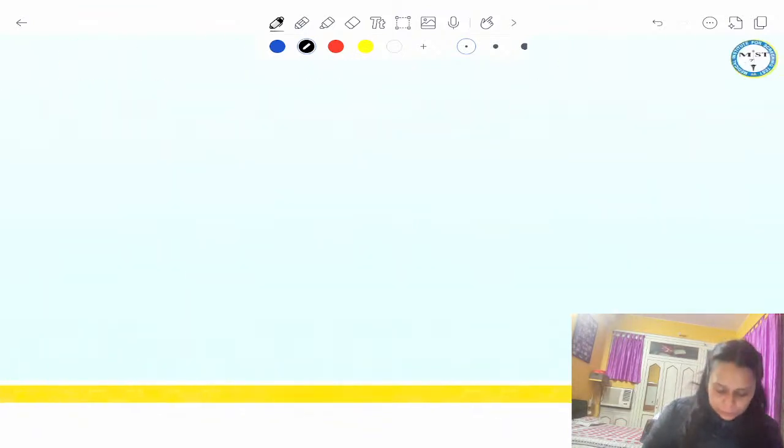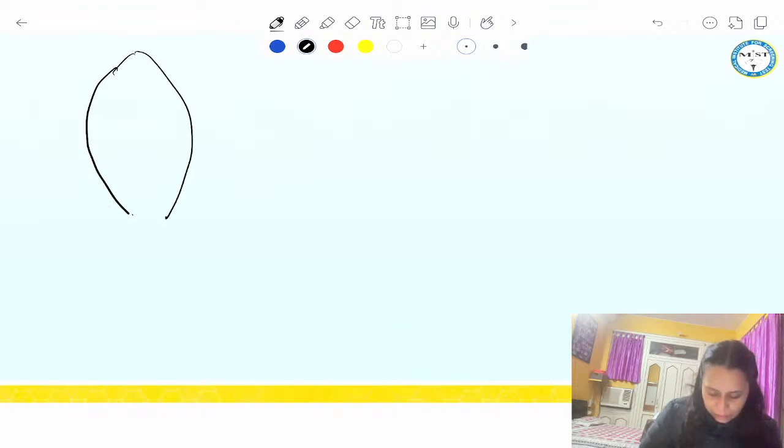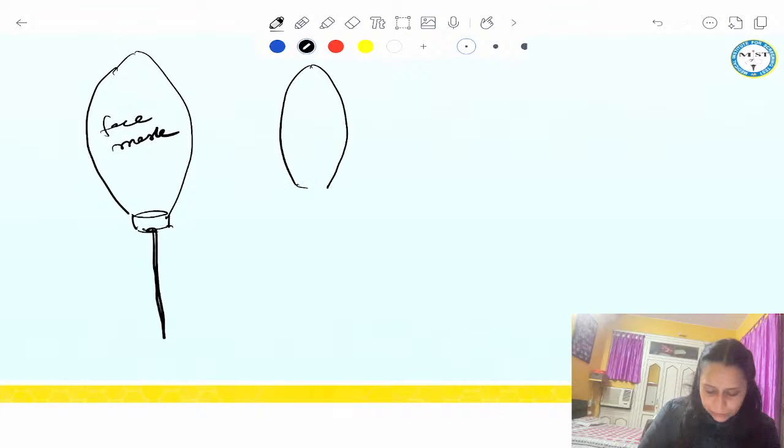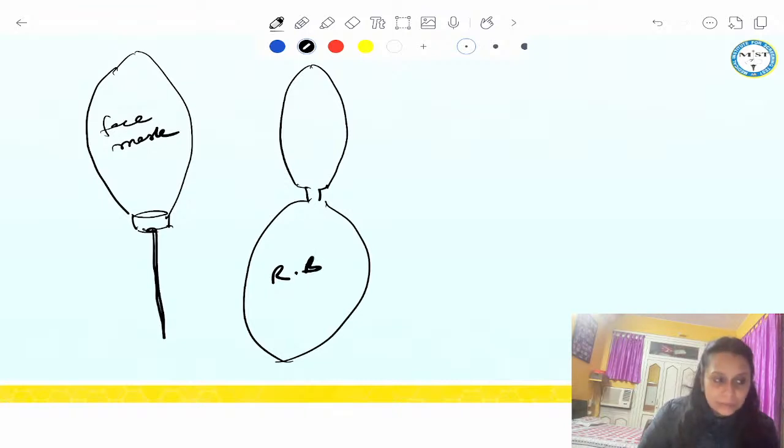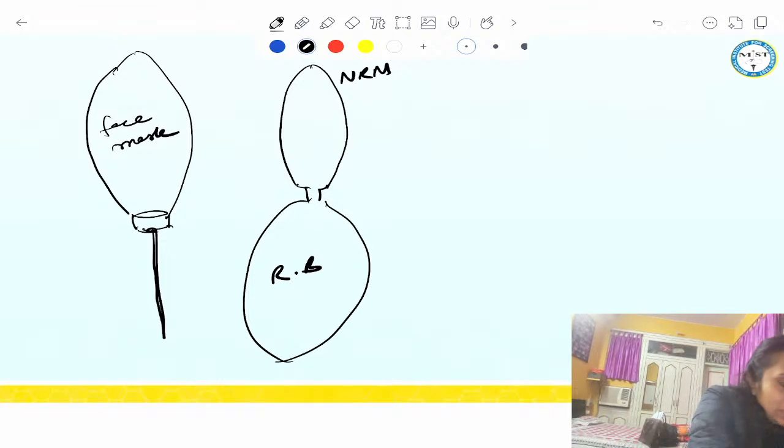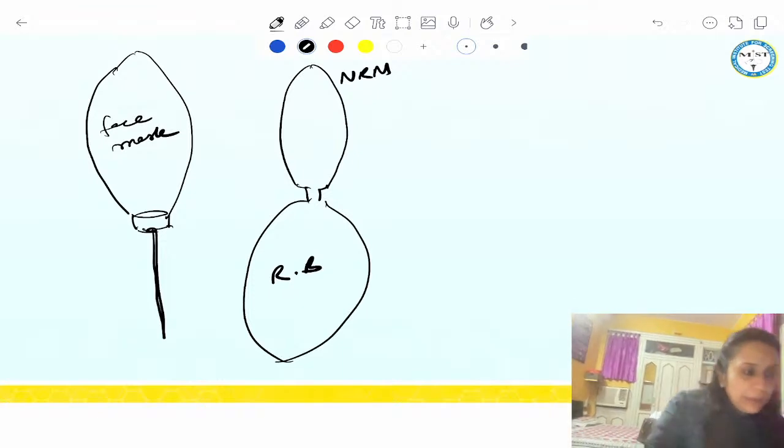So again, I am telling you, if it is a face mask and the oxygen tube is opening in the mask itself, it is simple face mask. If it is a mask with a reservoir bag attached to it, then it is NRM. Got it?